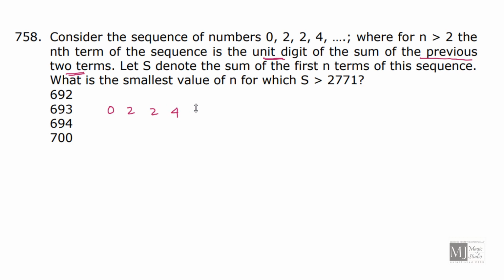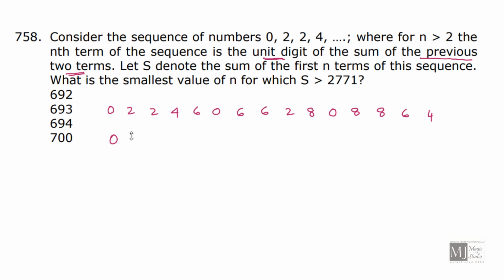4 plus 2 is 6, 6 plus 4 is 10, we'll get a 0. 0 plus 6 is 6, 6 plus 0 is 6. 6 plus 6 is 12, 2. 2 plus 6 is 8. 8 plus 2 is 10, 0. 0 plus 8 is 8. 8 plus 0 is 8. And 8 plus 8 is 16, we'll get a 6. 6 and 8 is 14, we'll get a 4. 4 plus 6 is 10, we'll get a 0.